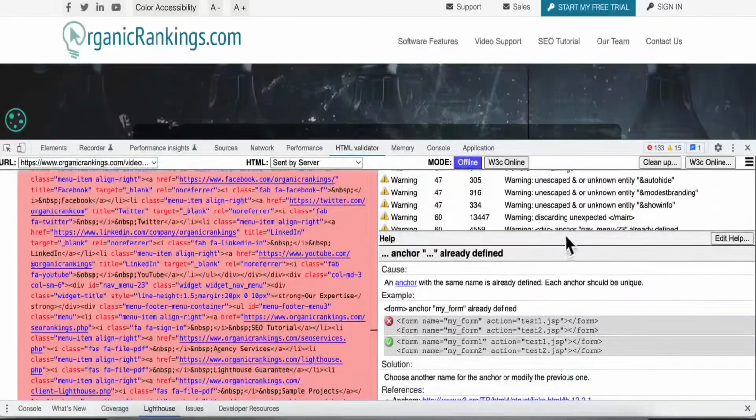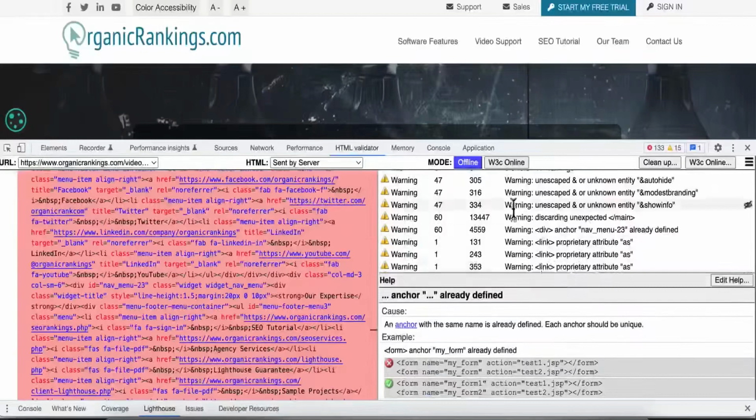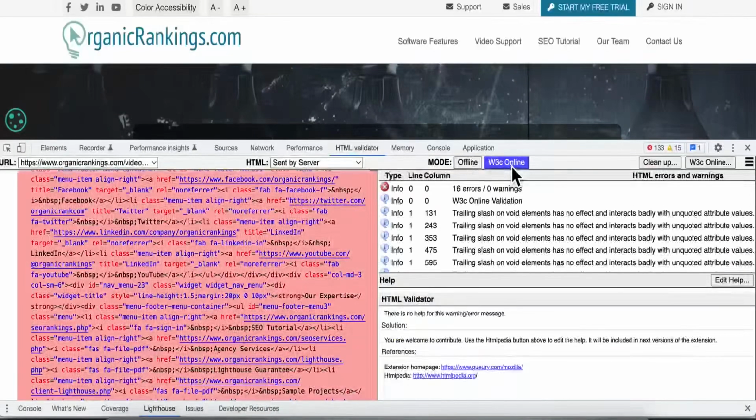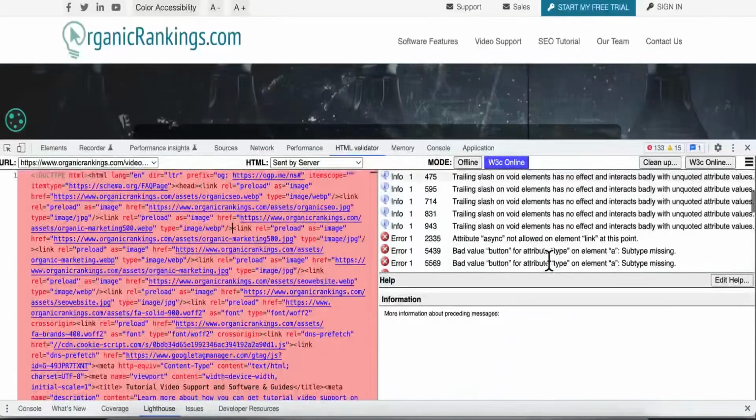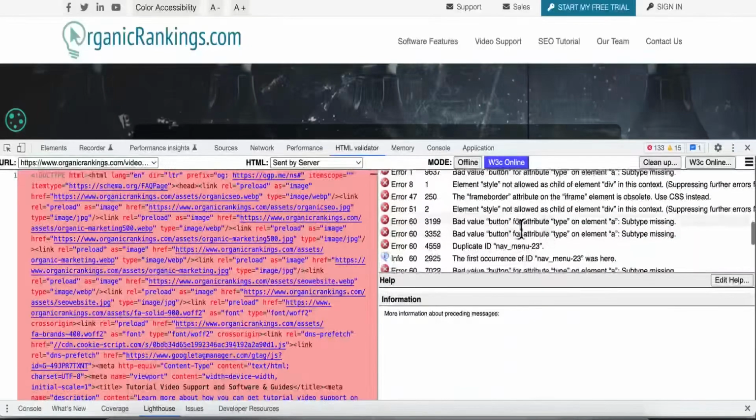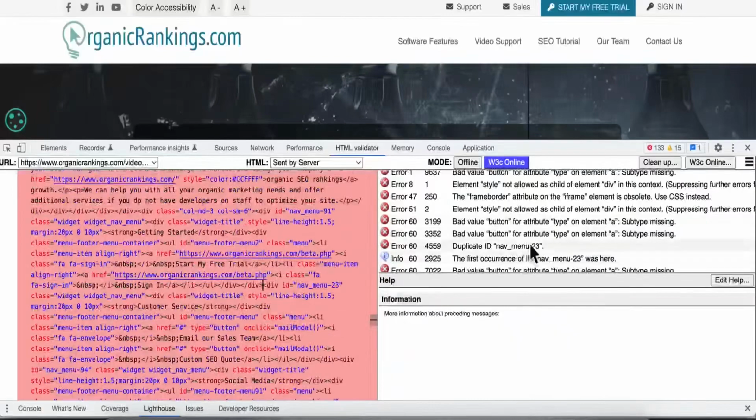Another piece of this program that'll help you out is you can use the W3C online, and this will actually give you a little bit more detail through the W3C website. And it'll give you, like I said, a more detailed breakdown of the information that you're looking at.